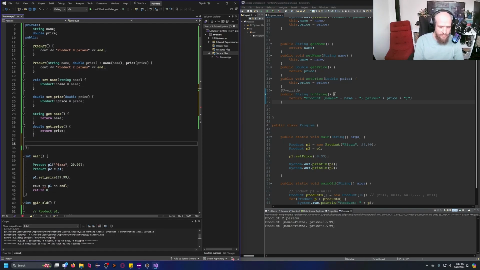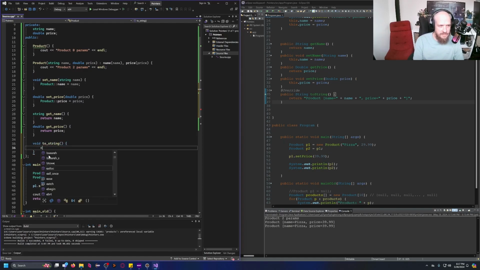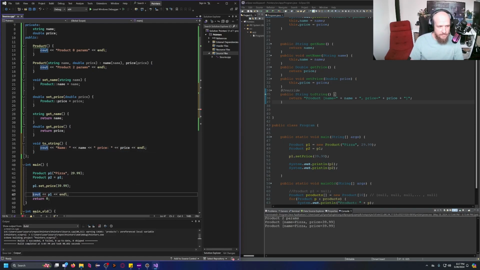Okay, so I'm going to call this one toString, and it's just going to be a void. I'm not going to return anything. And I'm going to display name, and price, and I'm going to display price, and enter, because why not? So we're going to come back to this a little bit later, but I'm just going to go ahead and call toString on P1, call toString on P2.